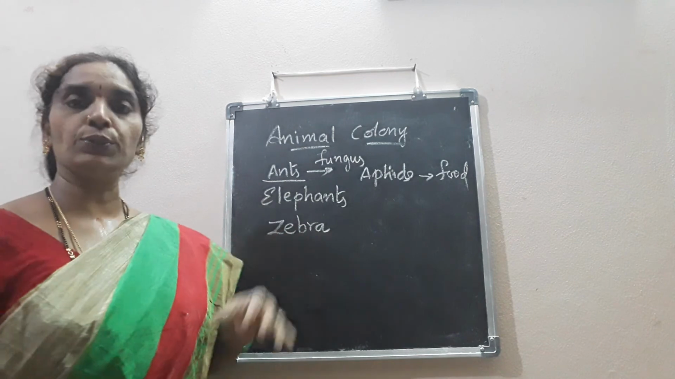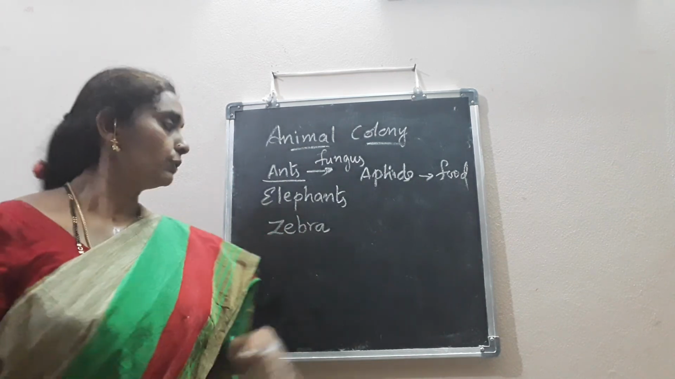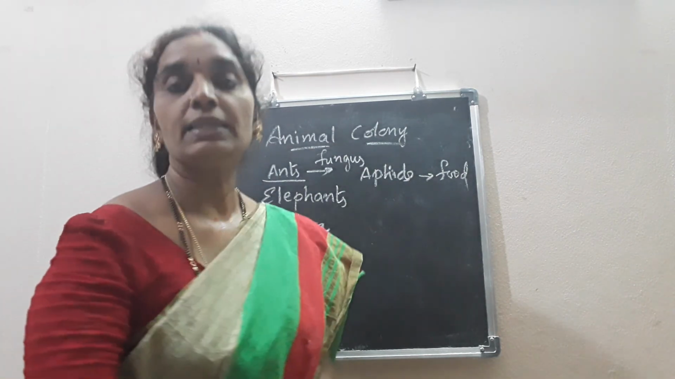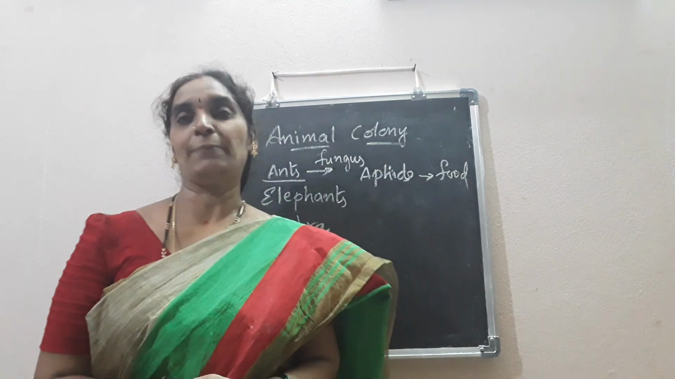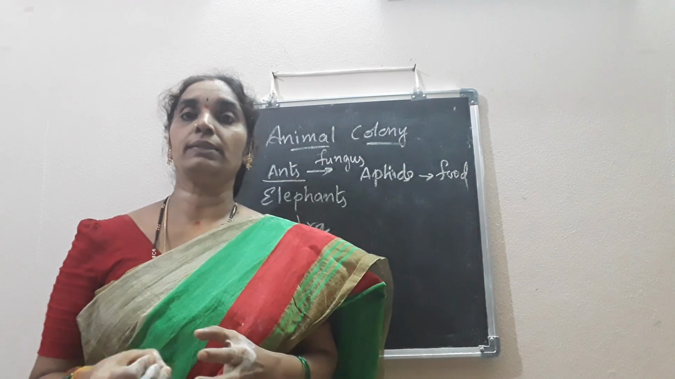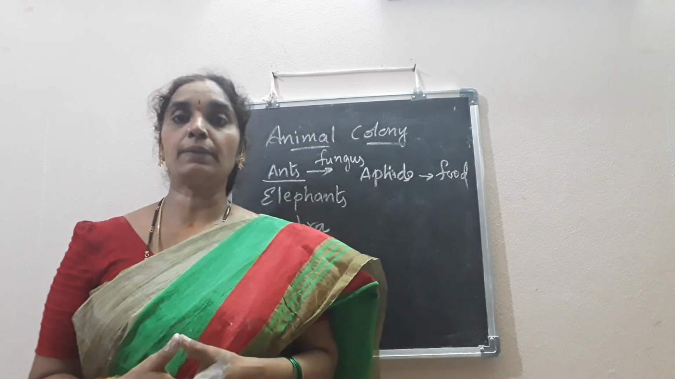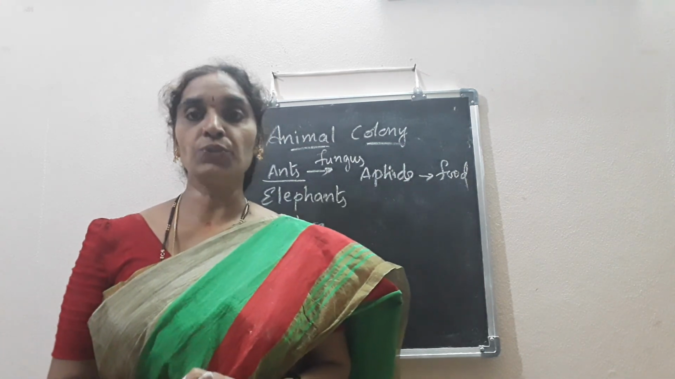Next, elephants move along in a group in search of food in the forest. And as such, the zebras also do the same. That completes your What Do Animals Eat chapter, children. I hope you have understood well, and write all the points that I have covered till now. And next, I'll take up the question answers in this lesson. Okay, all the best. Do well. Thank you.